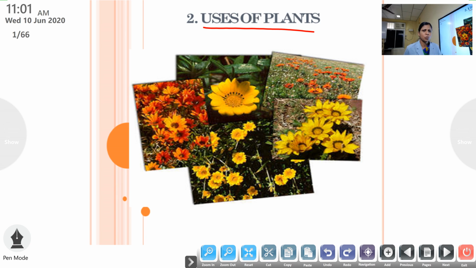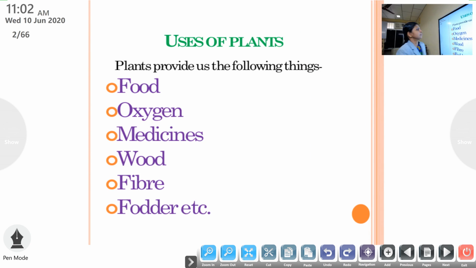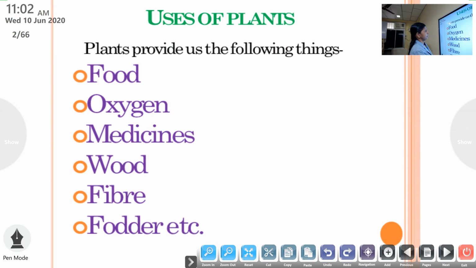And I think that many of you have a garden in your home. In your garden, so many plants are there, isn't it? And all plants give us many useful things. Today we can learn which are the things that we get from the plants. See, plants provide us the following things.